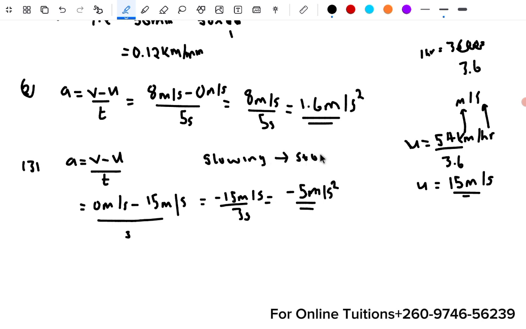Once the car starts to slow down, it's in deceleration, or what we call retardation, and then it stops. So when the car stops, always know that your final velocity will be 0. That's why we use 0 as your final velocity, and then the initial is already given, and then you find your deceleration like that.